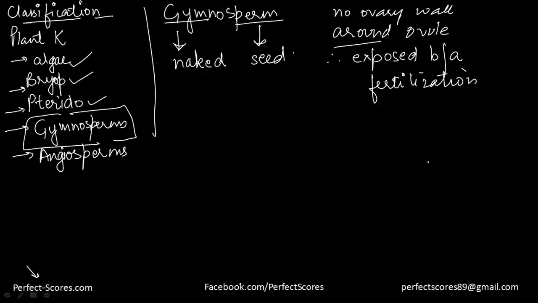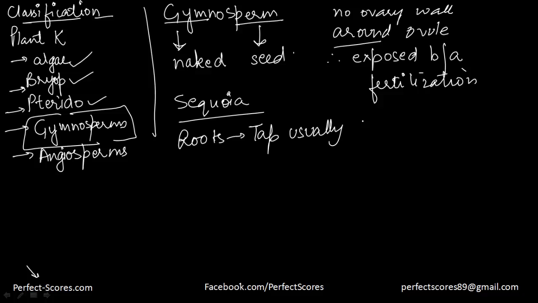Now gymnosperms are not really only small plants. They can even include medium-sized trees or even tall trees and shrubs. One example of a very famous gymnosperm is the sequoia. That is one of the tallest tree species. In fact, the tallest tree in the world is also of a sequoia species. It's a redwood tree.